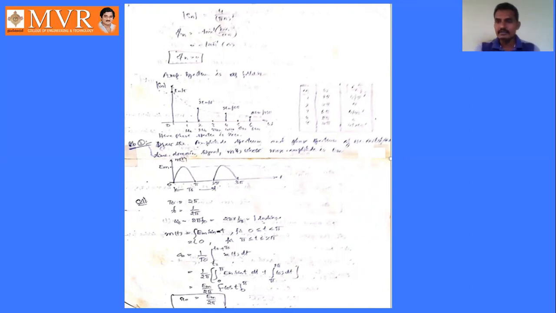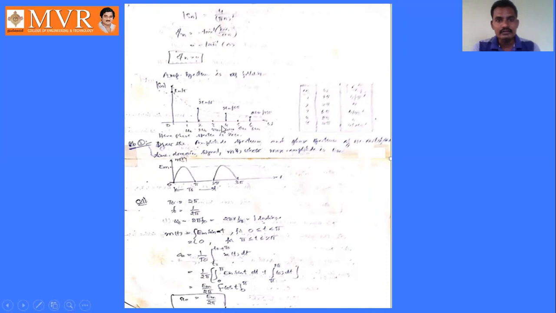If phi n value is 0, in this problem we don't have any phase spectrum, because the phase angle is 0 here. Only we have the amplitude spectrum. So Sn versus frequency.